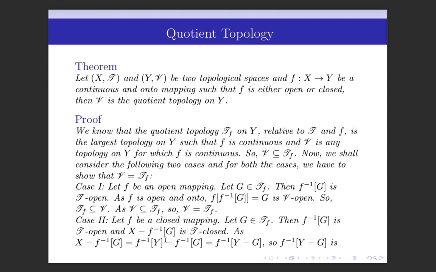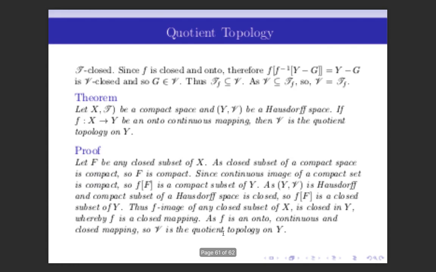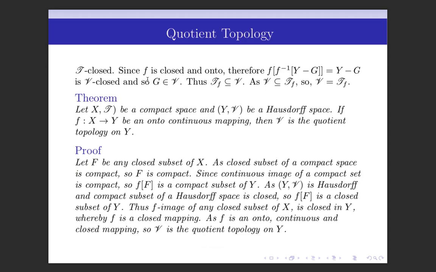But this complement of f inverse G can be written as X minus f inverse of G, which is f inverse of Y minus f inverse of G, since X is equal to f inverse of Y. But this is equal to f inverse of Y minus G. And since X minus f inverse G is T-closed, f inverse of Y minus G is T-closed.